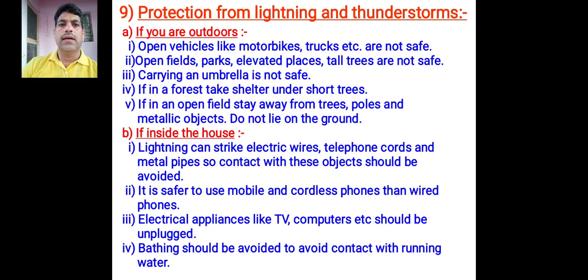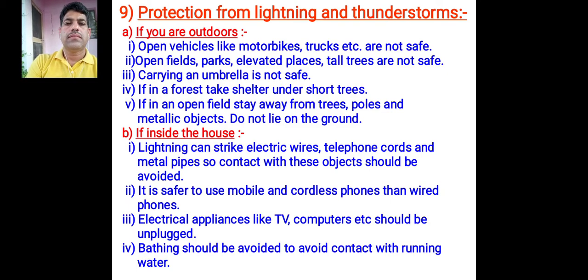Second thing, if inside the house, first point, lightning can strike electric wires, telephone cords and metal pipes, so contact with these objects should be avoided.